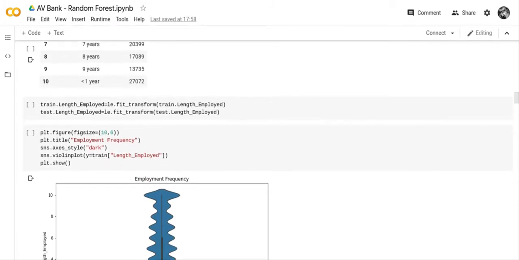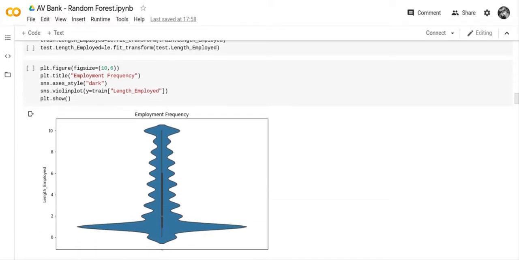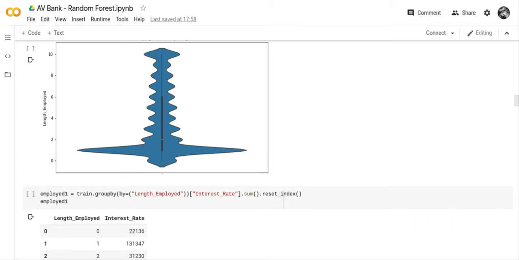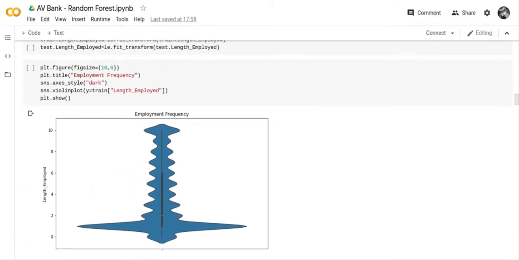I put it in a label encoder, and it assigned a numeric value to every category. So what we have now is employment history, and you can see the employment history is generally less than 2. And that's your violin chart.